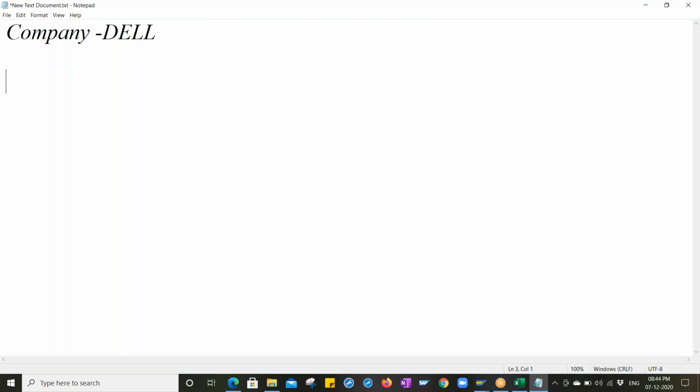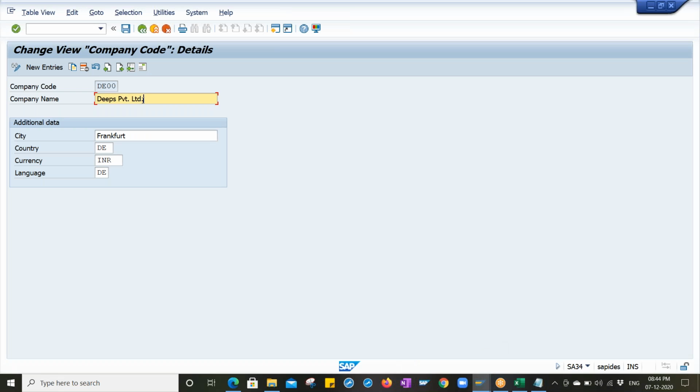Very good. Those are all business entities, right? The parent business entity will be Tata, and the business entities will be like Tata Motors, Tata Sponge Iron, Tata Steel, Taj Hotel, Vistara Airlines, Tata Salt. These are all business entities. Those are called company codes. Okay, so we can make it as Deeps Private Limited.